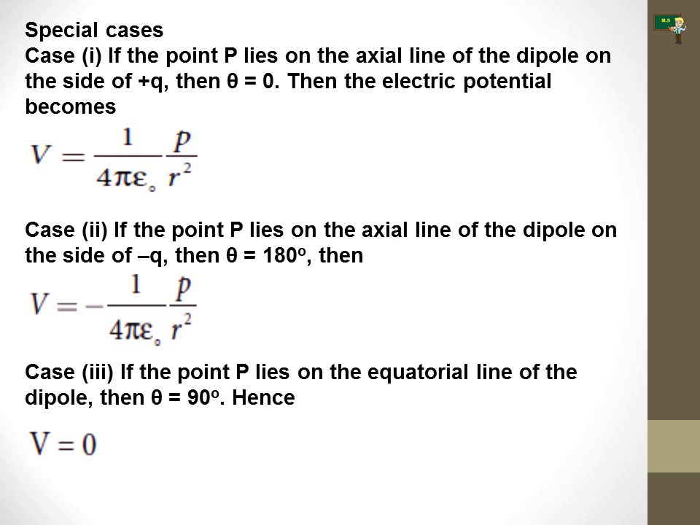In the last case, if the point lies on the equatorial line of the dipole, then theta is equal to 90 degree. As you know, cos 90 degree is equal to 0. If you substitute cos theta equal to cos 90 degree in the expression for V, it will be 0. So V is equal to 0.